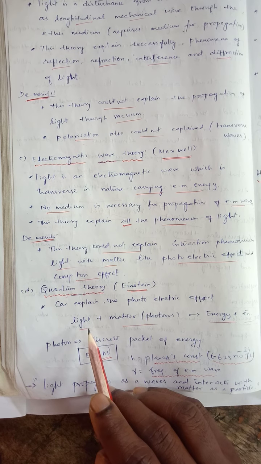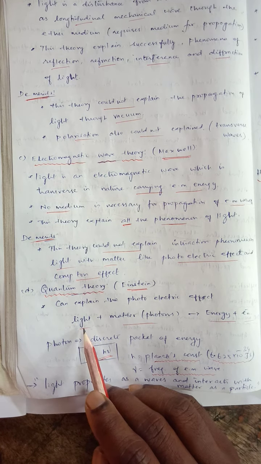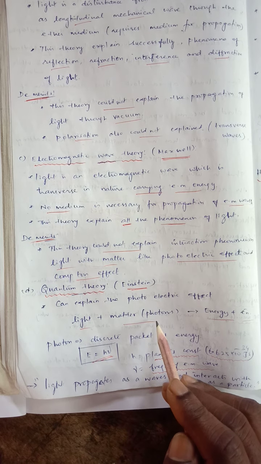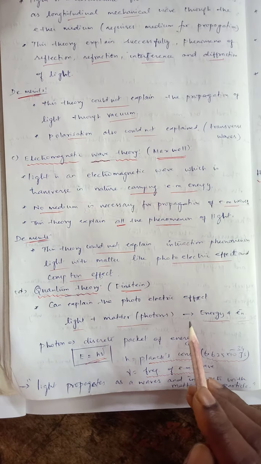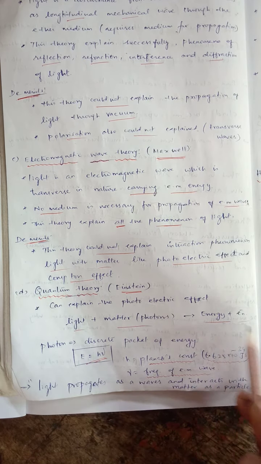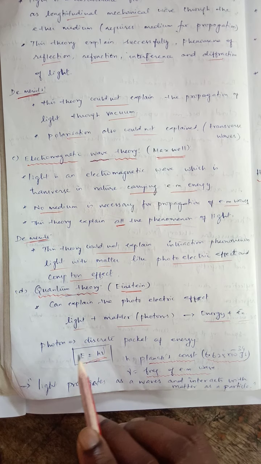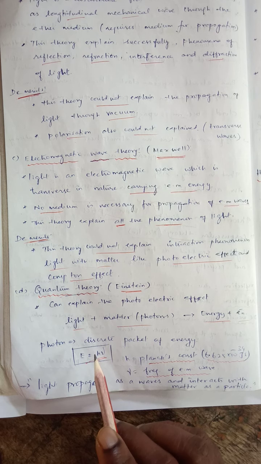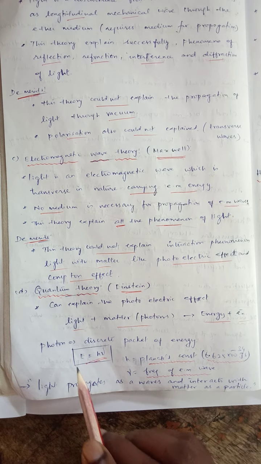Then see here, they explain about this theory. Light interacts with the matter. It's called photons. Photons means the light, producing energy and also electrons. This is the formula for quantum theory. A photon is called a discrete packet of energy. The small discrete packet of energy is called a quantum.